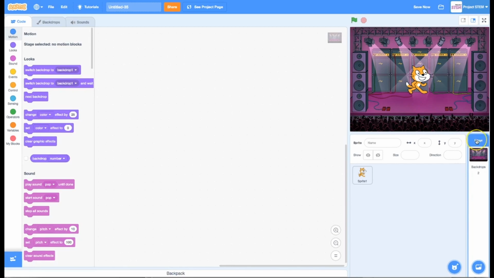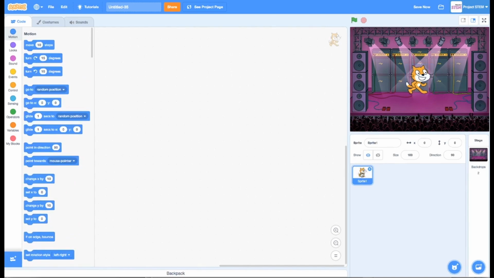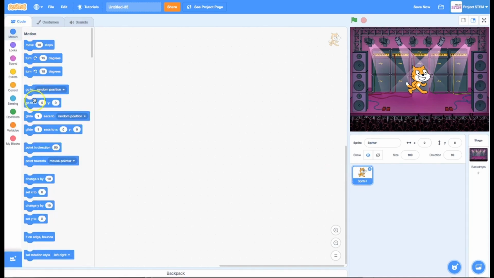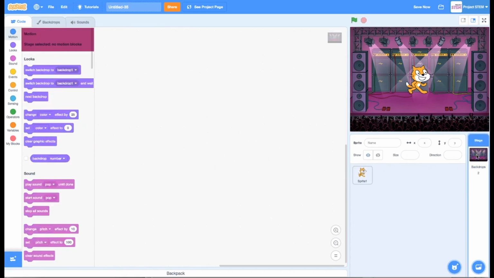And when I clicked on stage, I'm not sure if you noticed this, I'm going to click back over to my sprite and take a look at the left-hand side of my screen. When I'm on my sprite, I see the normal code, including motion blocks. But when I click to my stage and my backdrop, notice that the motion blocks are gone. And that's because your backdrop doesn't move. You can certainly change it, have it go away and have another one show up in its place, but it doesn't have motions associated with it, like our cat does. But other than that, we do have access to looks and sounds.